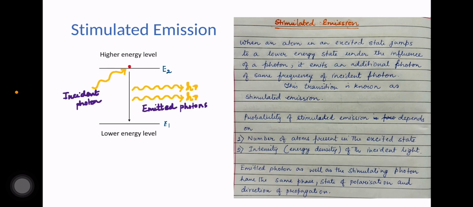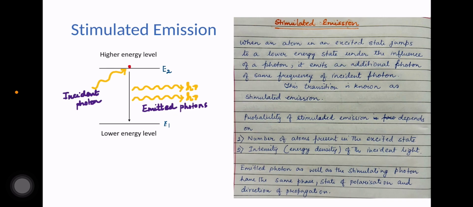Now, if absorption as well as spontaneous emission were the only processes there, then obviously the number of atoms absorbing radiation per second would be more than the number of atoms emitting light per second. So eventually we may end up in a condition where all the atoms are excited and are all in the excited state. But this condition is not observed in reality. What we see is that the equilibrium condition is maintained.